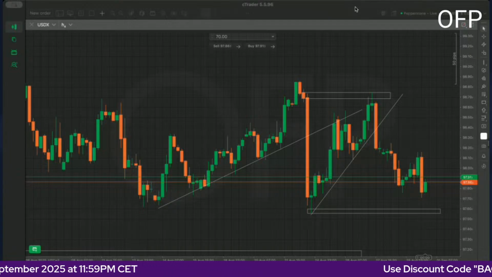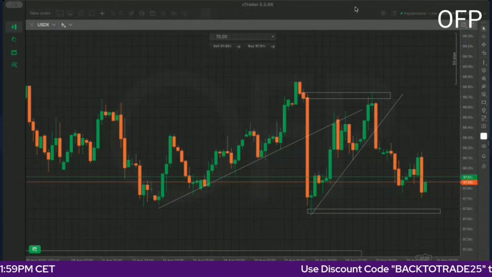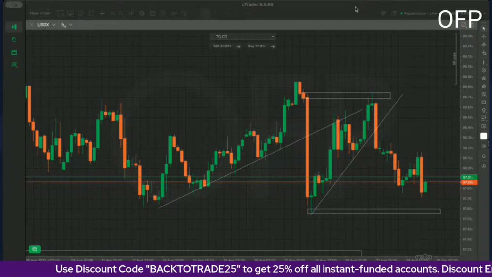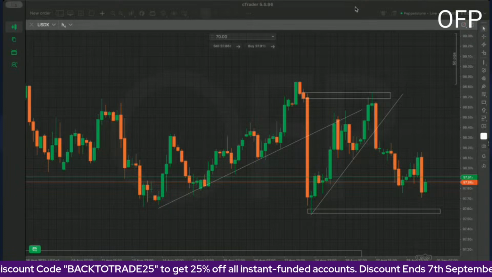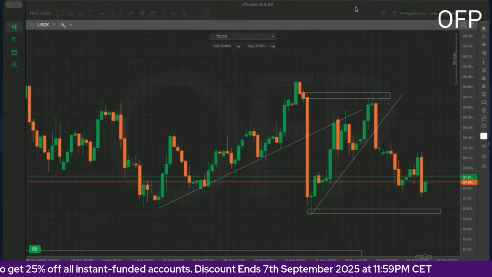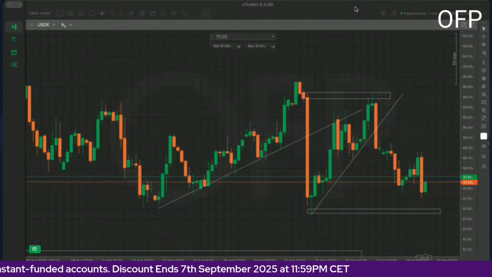And we also have unemployment claims for the US dollar and ISM services. Then on Friday, we lastly have the Canadian employment change and unemployment rate. Then, of course, we have the usual NFP change and also the unemployment rate.